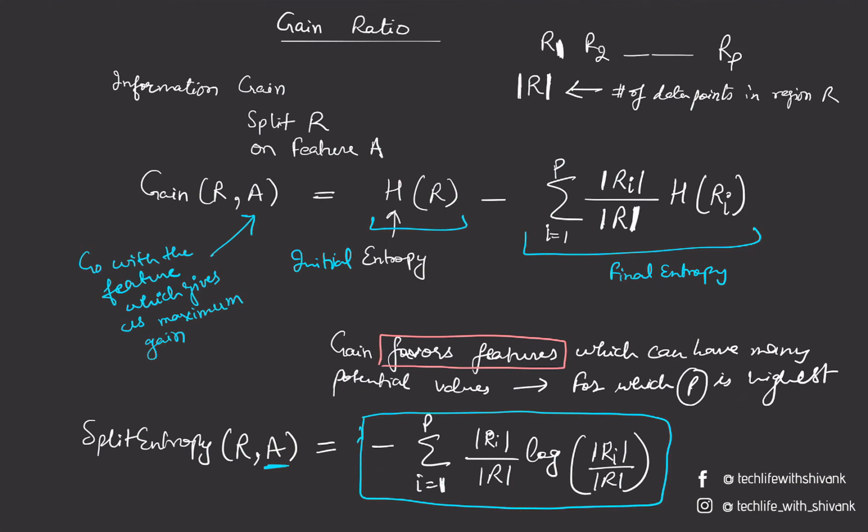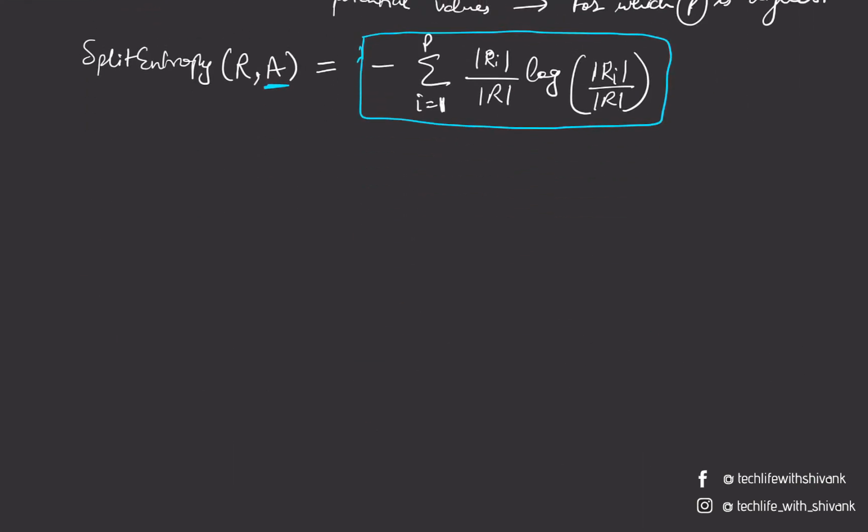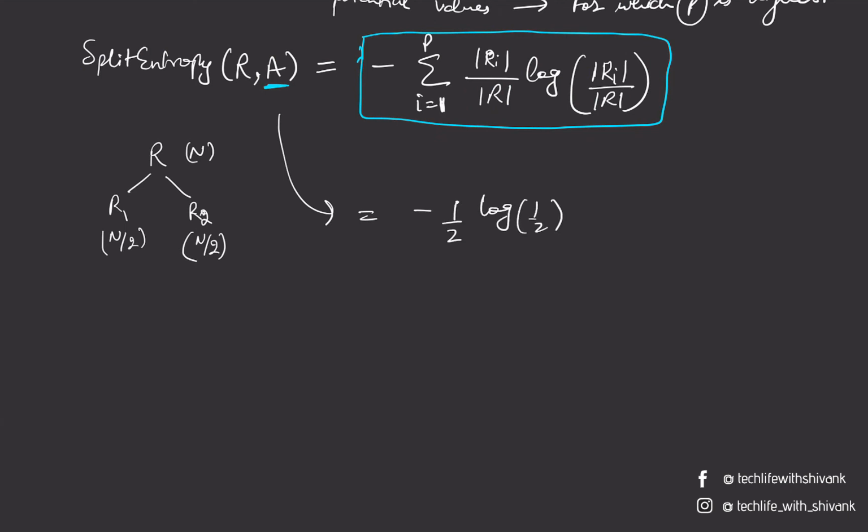For example, let's say we only split R into two regions, R1 and R2, and R had n data points, R1 has n by 2 data points and R2 has n by 2 data points, so equal size splits. Then the split entropy would be minus 1 by 2 log of 1 by 2 minus 1 by 2 log of 1 by 2, which is equal to log of 2 base 2, which is 1.